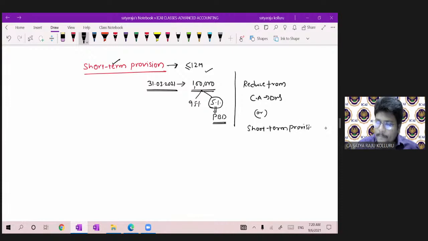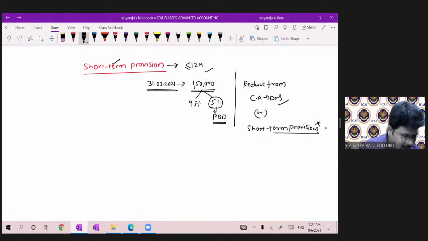Actually, two accounting treatments are available. One is you can reduce it from debtors, or you can show it under short-term provisions. But as per the note in Schedule 3, we are following the practice of showing such provision for bad debts under short-term provisions only. And for the purpose of all ICAI resources as well, if the Schedule 3 format is applicable, then we have to show it under short-term provisions only. No need to reduce from debtors. Understand? Okay. Next, one more thing.